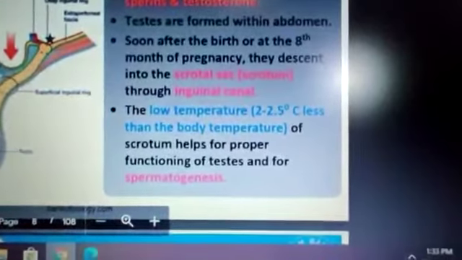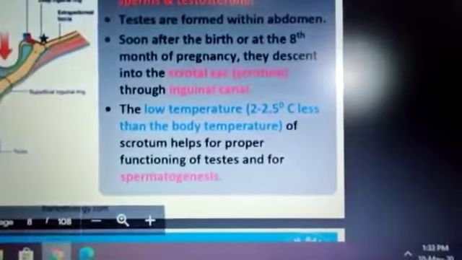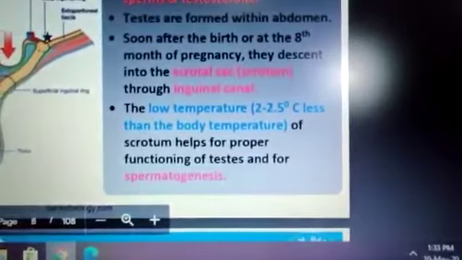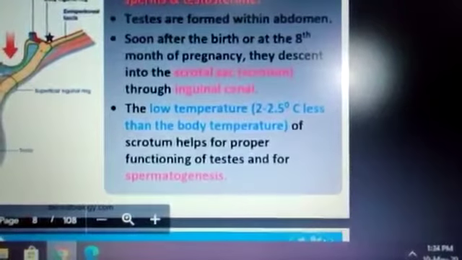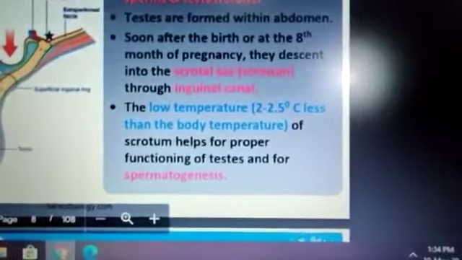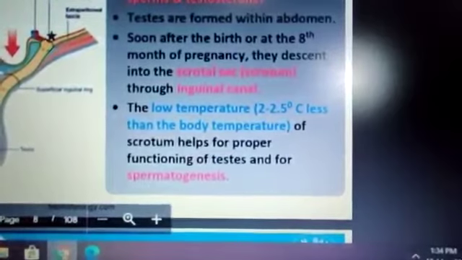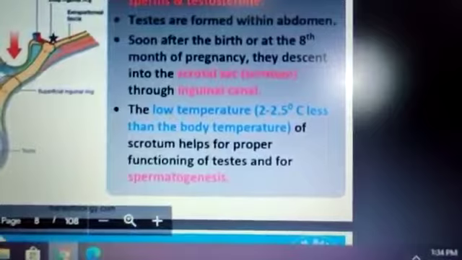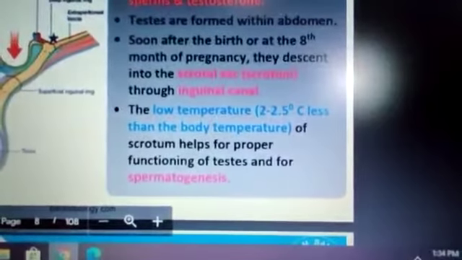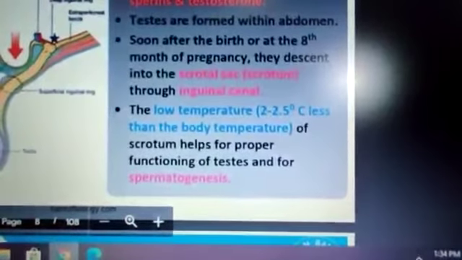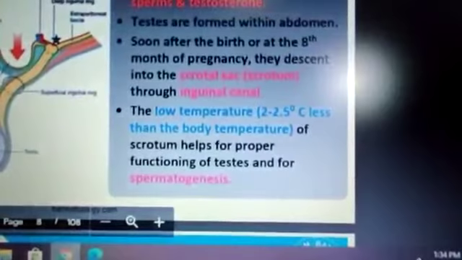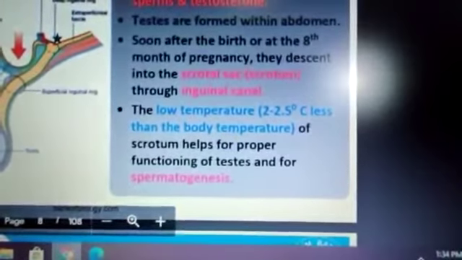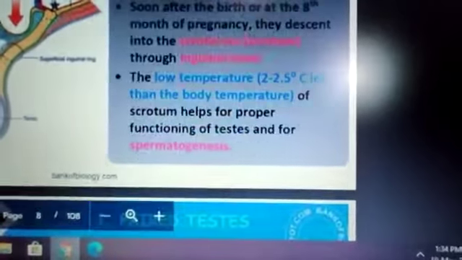What is the body temperature of a human being? 37. So the production of sperms, the male sex cells, requires 2 to 2.5 degrees lower, and that is maintained in the testes when they are hanging outside the body and covered by the scrotum. The process of formation of sperms is termed spermatogenesis.